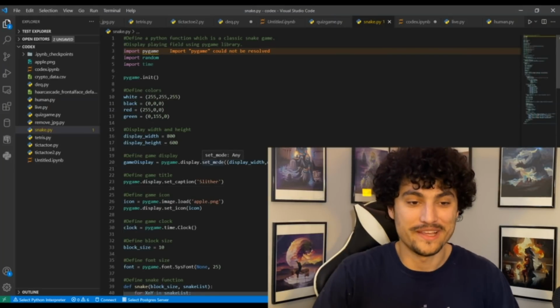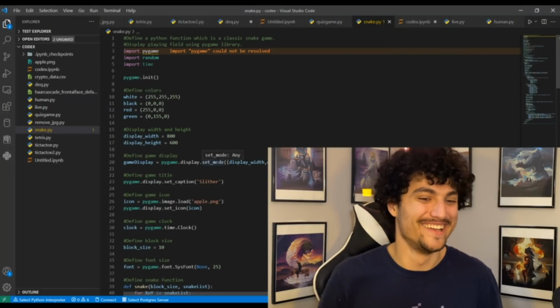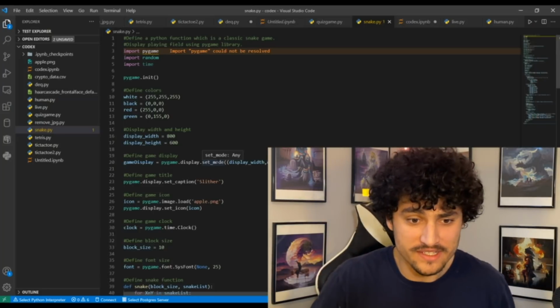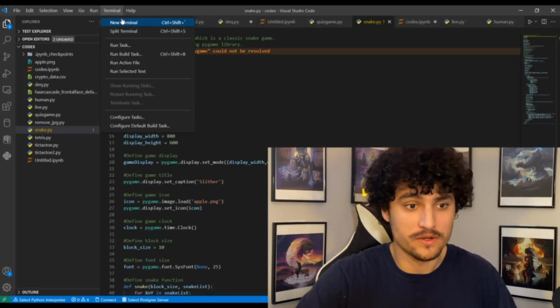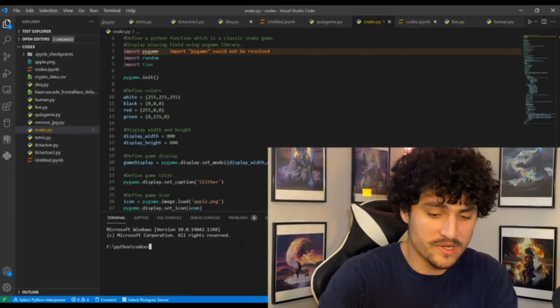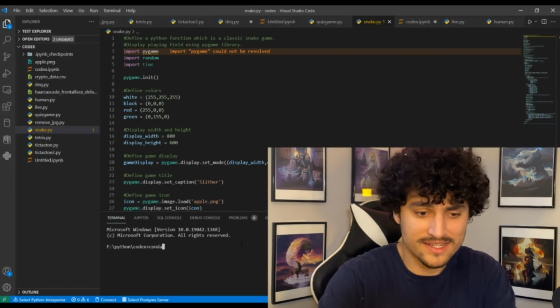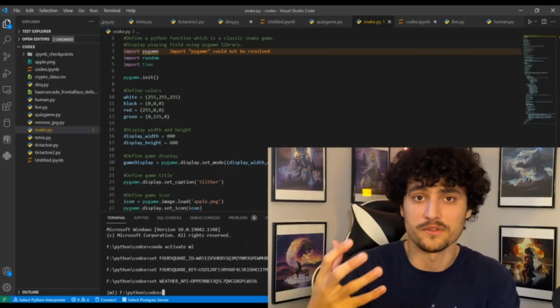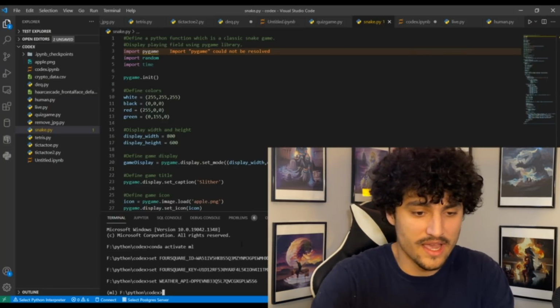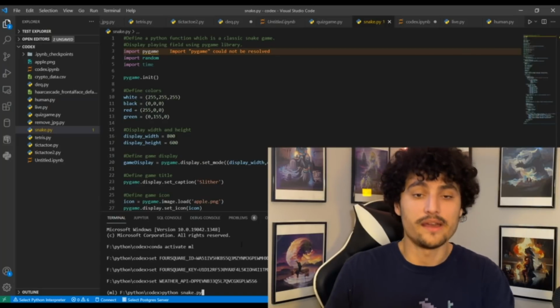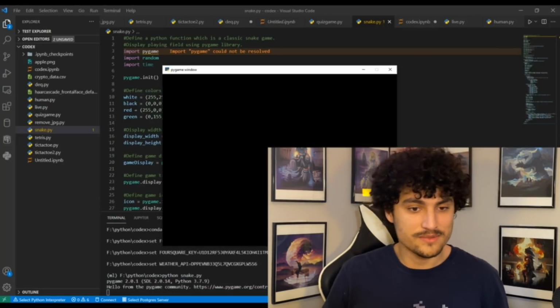So I have the code in my Visual Studio Code. What I can do is open up my terminal here. I'm going to go to the Terminal tab and do New Terminal, and this is gonna open it up here. Then I activate my environment for machine learning, which gives me access to all those machine learning Python packages. And from here, I can do python, and I called it snake.py. Okay, so when I run snake.py, let's see what happens.